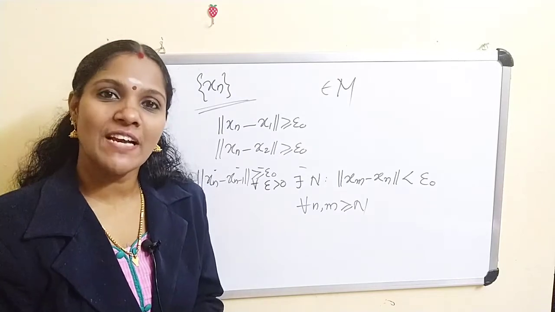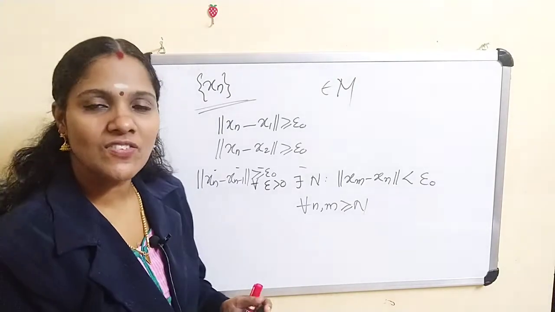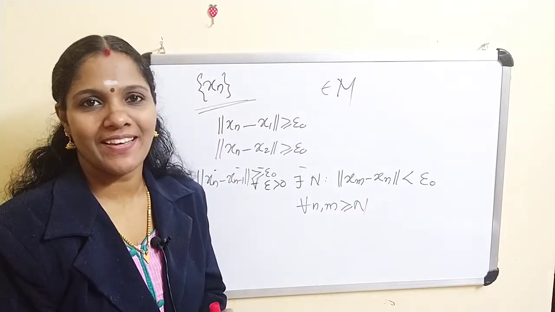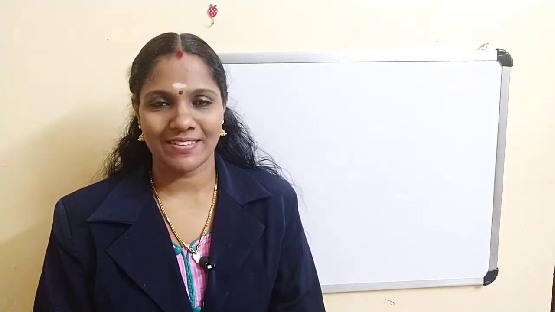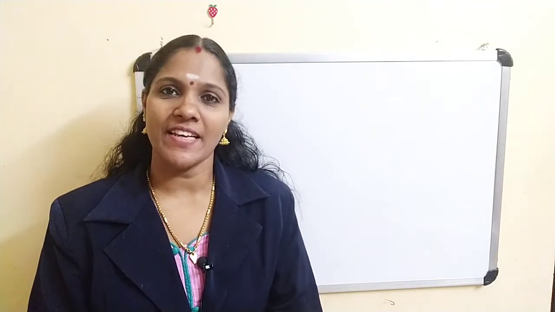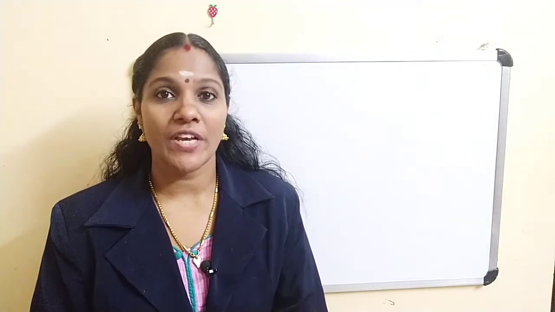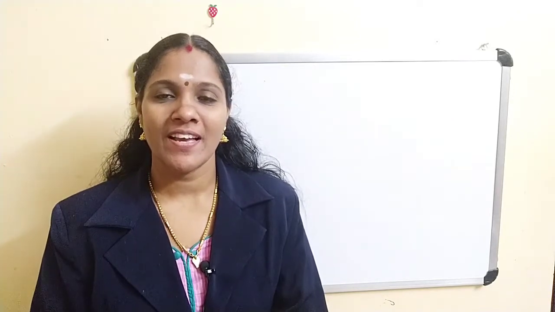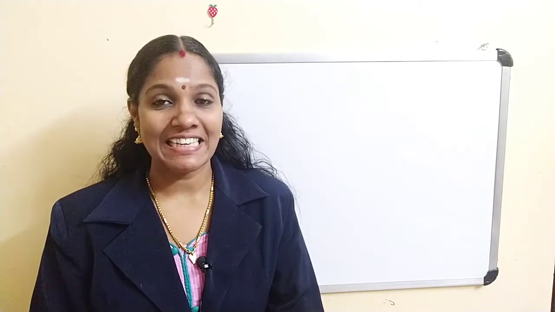That means for every epsilon greater than 0, clearly there exists a finite epsilon net in M. Thus we have proved that if M is a relatively compact set, then for every epsilon greater than 0, there exists a finite epsilon net in M. Now we have to prove the converse. The converse part we will discuss in the next video.